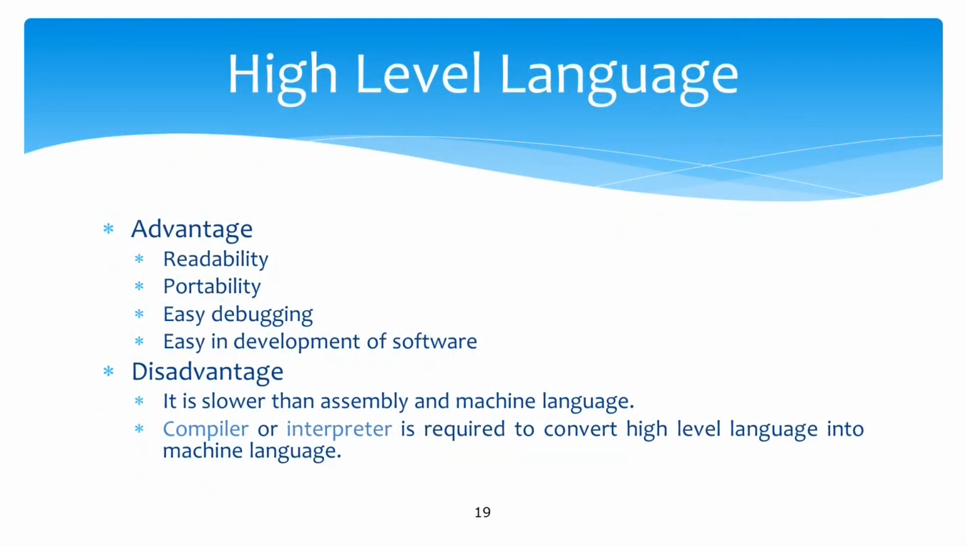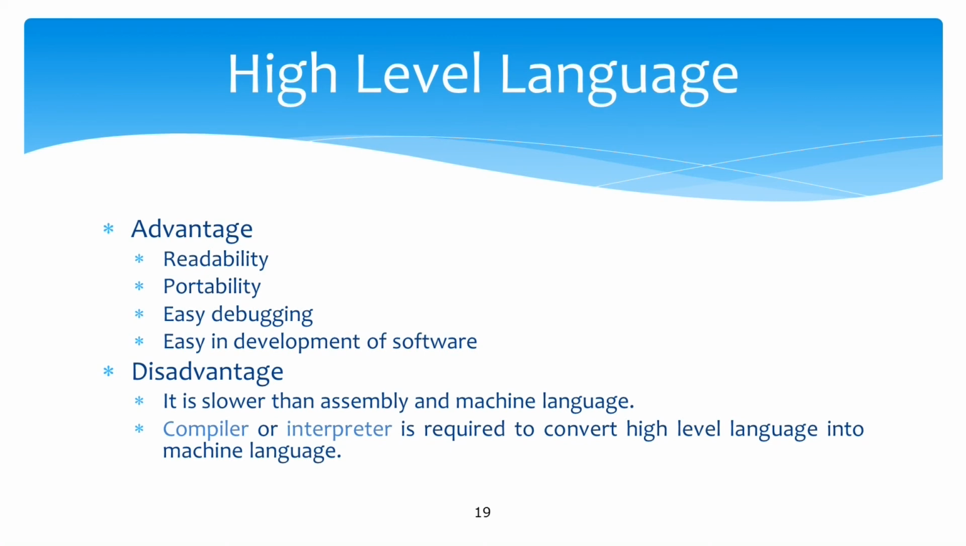So, these are the advantages. Readability is high, and portability means you can easily run a program written on one computer on another computer. It is easy to debug, debug means to find out errors. So, it is easy to debug and easy in development of software, because it is understood by humans. But the disadvantage is that it is slower than assembly and machine language, and a compiler or interpreter is required to convert high level language into machine language.